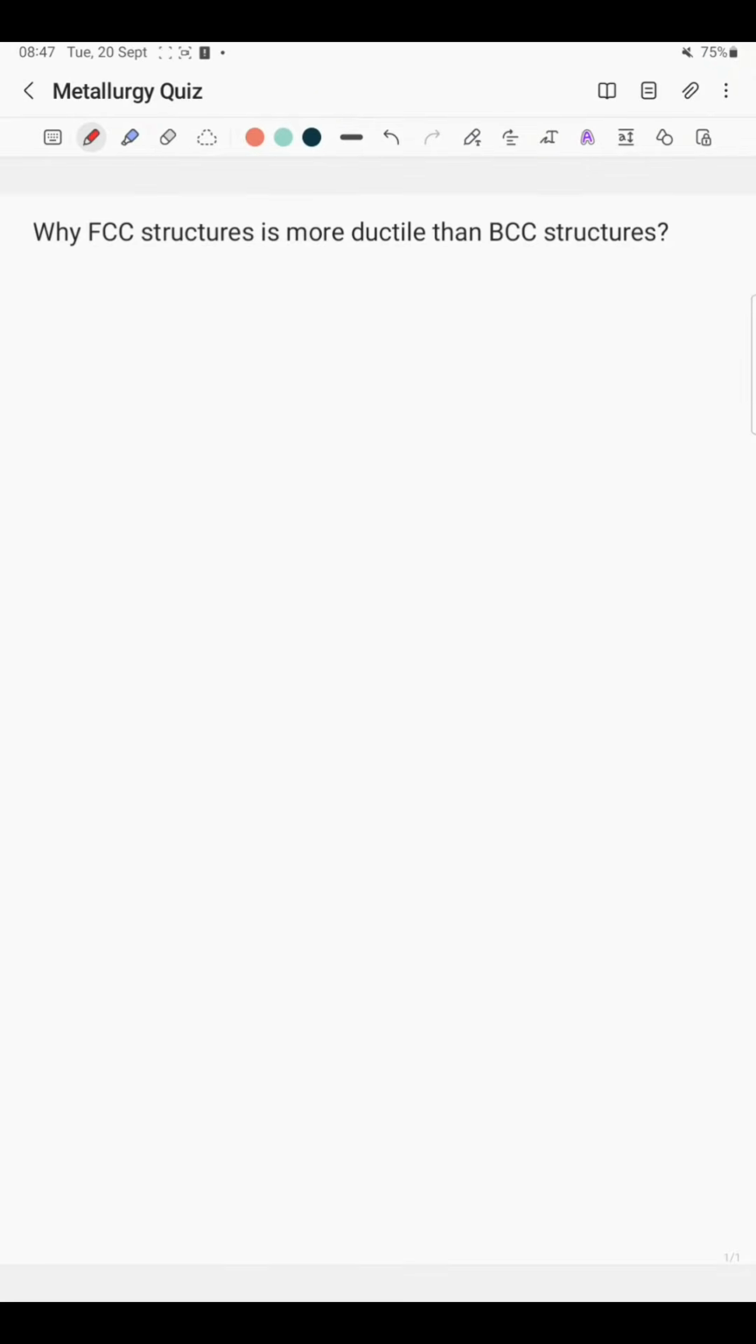Hello everyone, our next metallurgy quiz question is why FCC structure is more ductile than BCC structure. So first we will look into the slip system. So what is slip system?